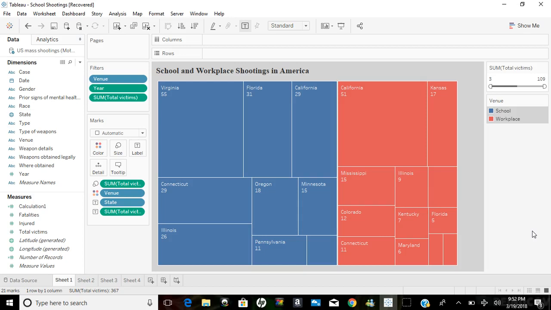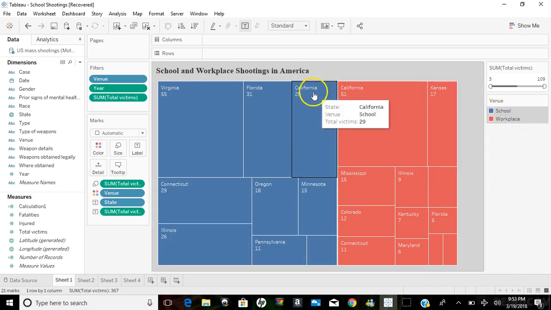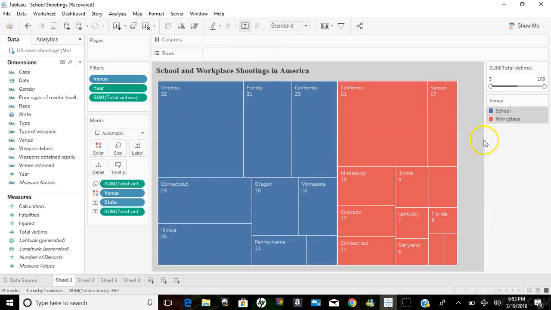Now, since more than half of cases involve school or workplace shootings, I thought I should narrow this down to school and workplace. And since the data is from 1982 to the present, I wanted to change the date range from 2001 to 2018. Now right here, as you can see, the venues are school and workplace. School is in blue, which is right here, and the workplace is in red.